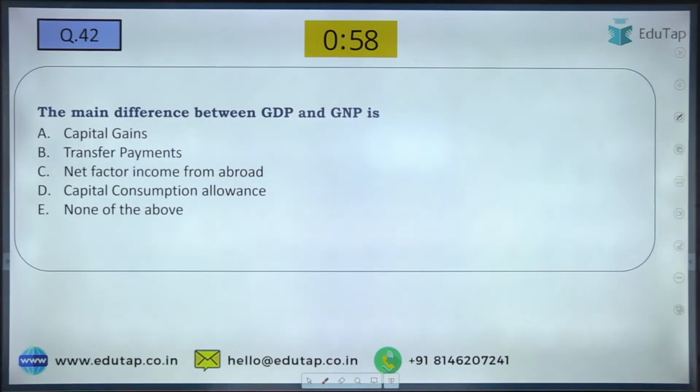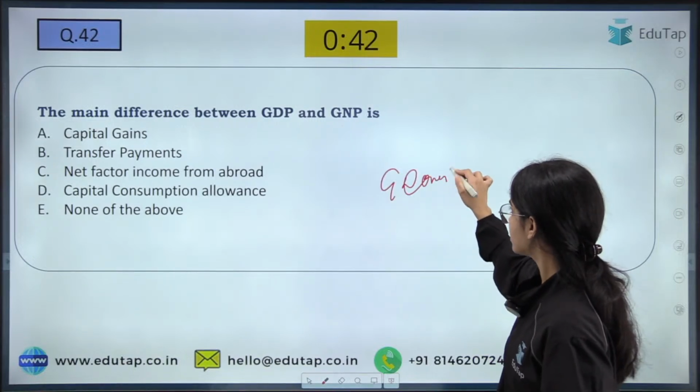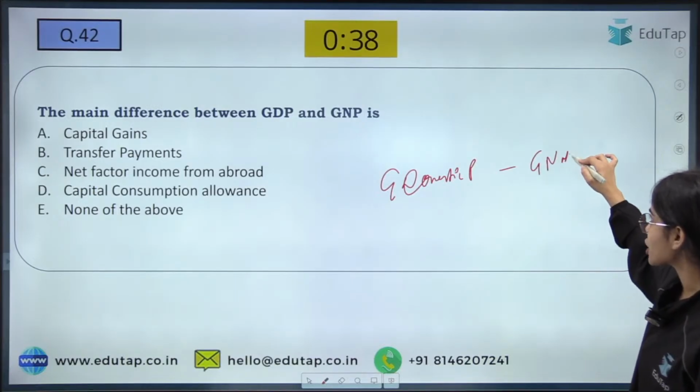Now the main difference between GDP and GNP: GDP is the gross domestic product, while GNP is the gross national product.